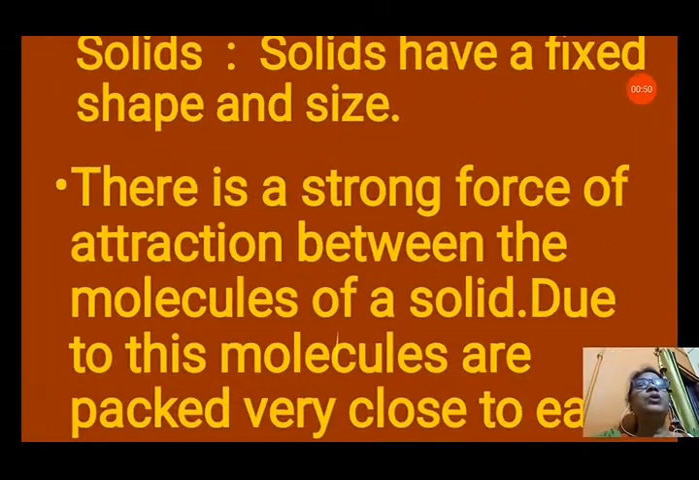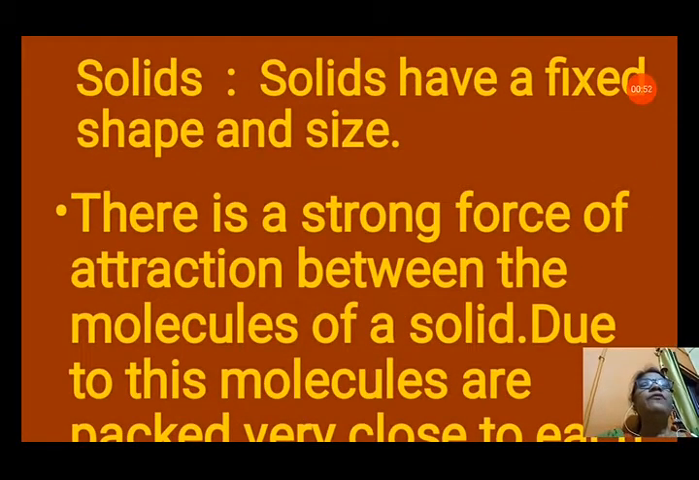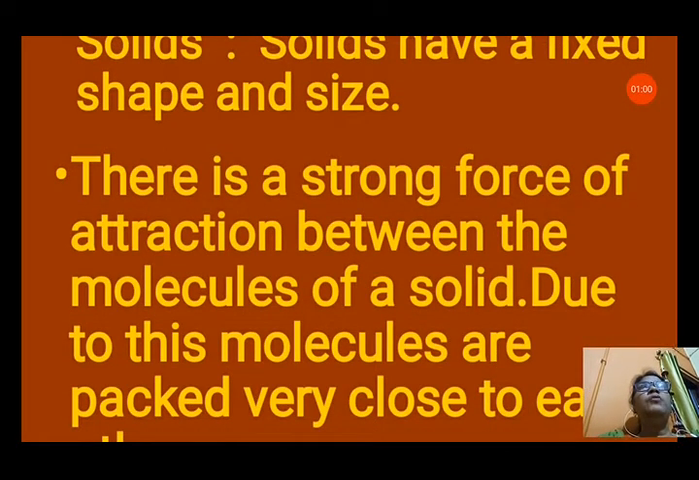So let us discuss solids first. Solids have a fixed shape and size. That means the shape and the volume of solids are fixed. You cannot easily change the shape of the solid. In whatever container you keep the solid, it will remain the same shape, and its volume is also fixed. There is a strong force of attraction within the molecules of a solid.